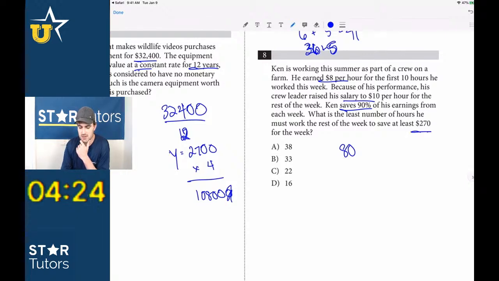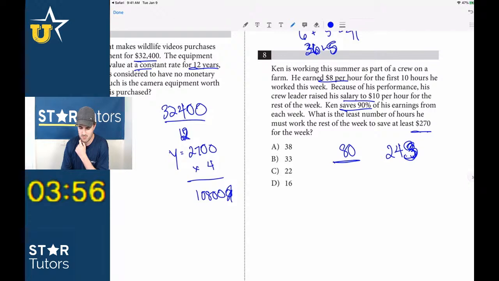So if he saves 90% of his earnings, what's 90% of 270? That would be 243. So he's trying to earn 243, and we've already earned $80, right? And so he's going to have to work another, $10 times 22 is 220.